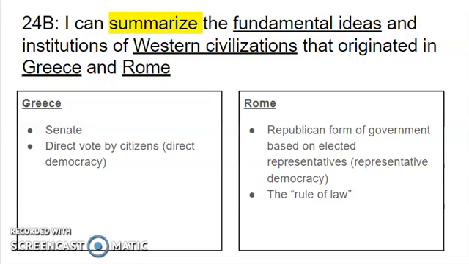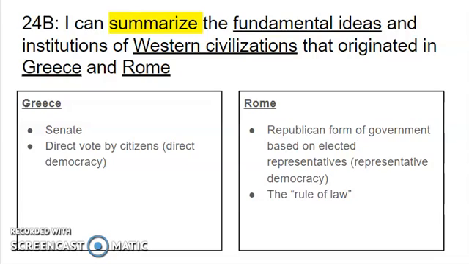So now let's talk about Rome. Rome created the idea of a representative democracy. This republican form of government was based on elected representatives. Instead of citizens voting on laws directly, citizens vote for representatives who then vote on laws for them. The United States has a representative democracy today. We do not vote directly on laws as citizens. We vote for representatives to represent us in those decision-making processes.